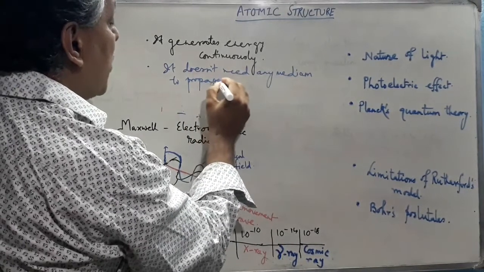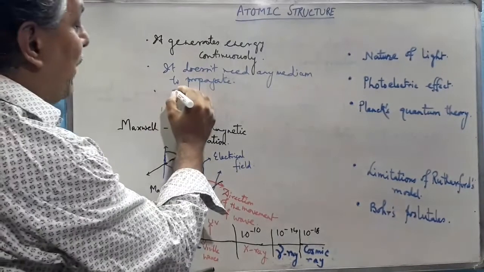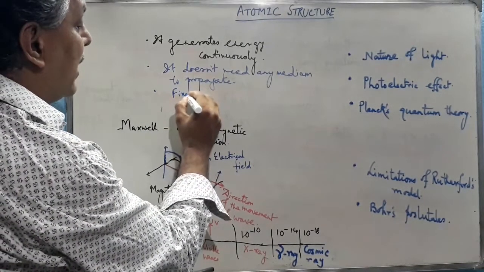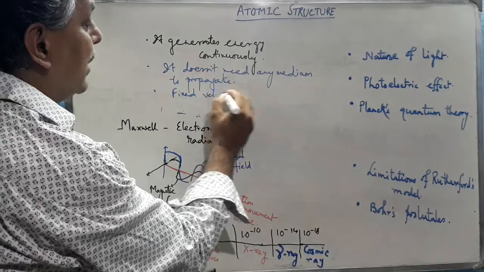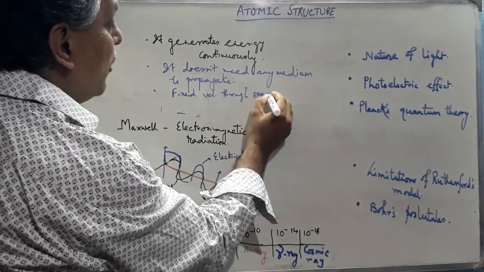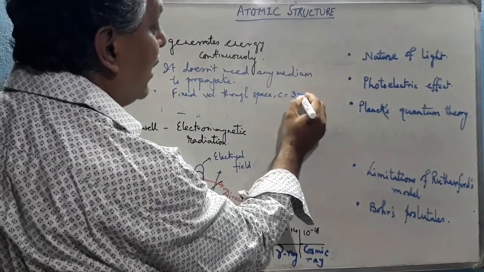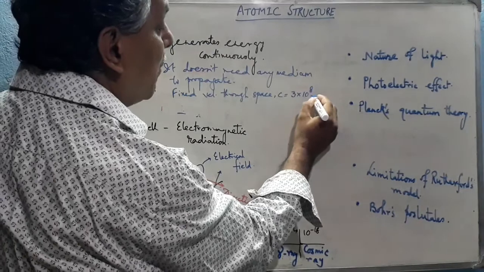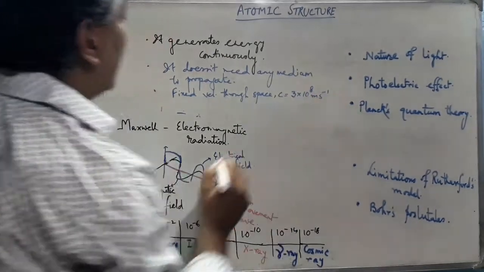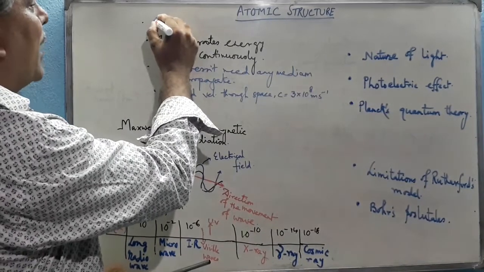Now also, the next assumption is it has a fixed velocity through space, which is approximately equal to, denoted by c, approximately 3 into 10 to the power 8 meter per second. And also we know that the first assumption was it is nothing but the electromagnetic wave.